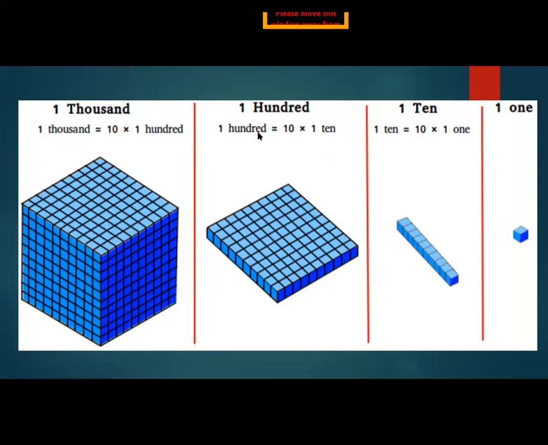So this is a 4-digit number. You know that a 4-digit number goes up to the thousands place. A 3-digit number goes to hundreds and 4-digit numbers are thousands.